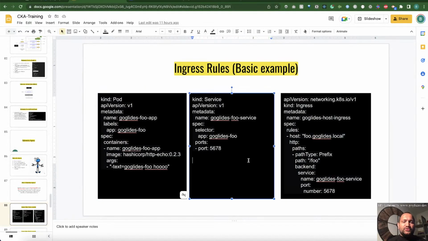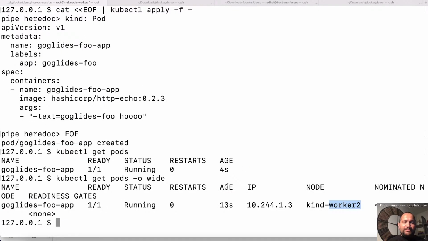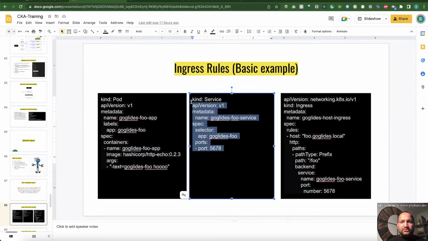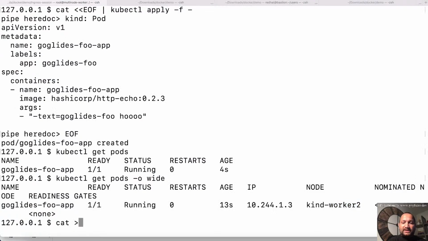Now, if I want to access this application using a service object, I have to create rules like this one. So just notice these labels app-foo should match with your selectors. Otherwise, this service will not be able to find that pod application.